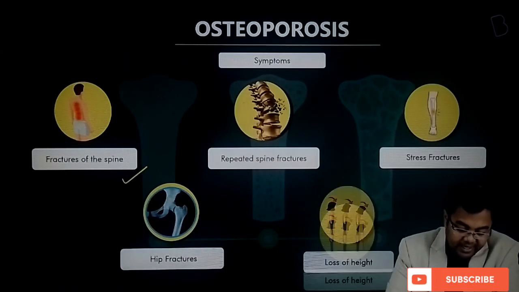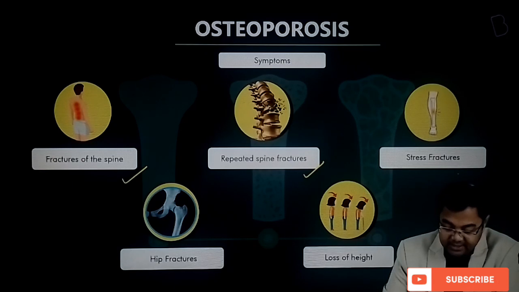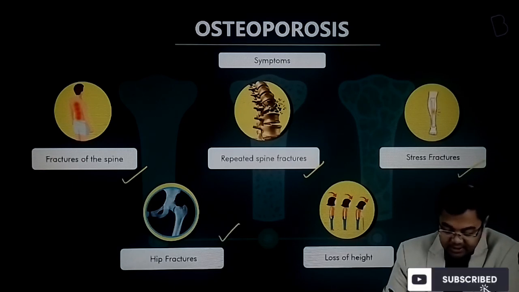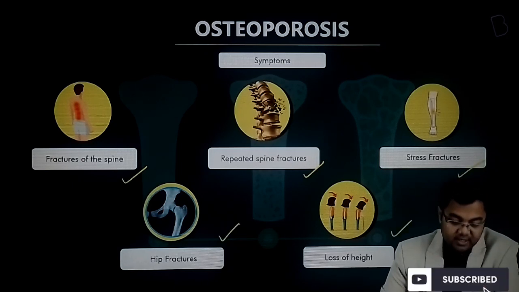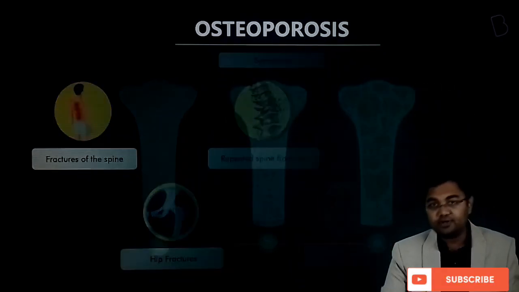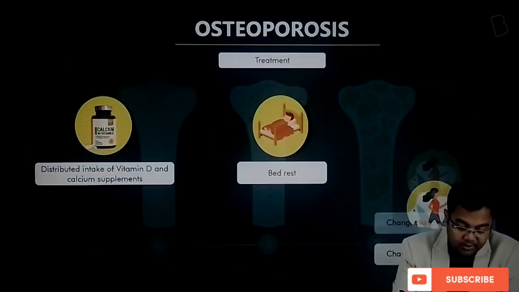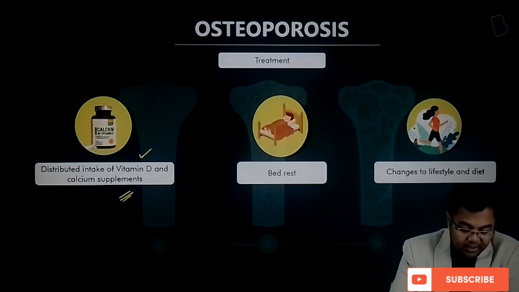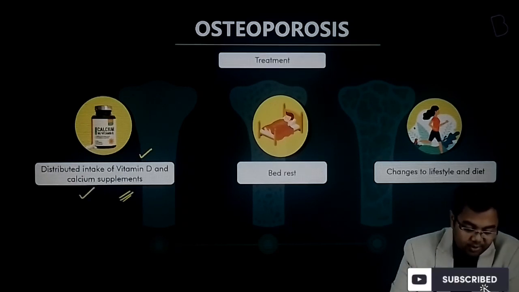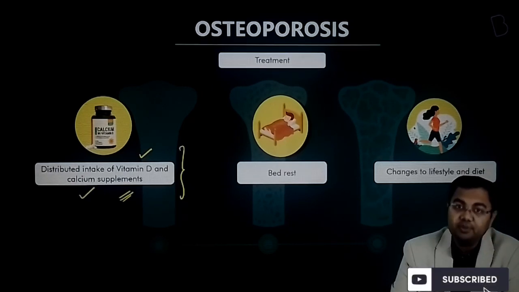So fracture of the spine, repeated spine fracture, stress fracture, hip fracture, loss of height, all these are some of the symptoms of osteoporosis. If you talk about the treatment, most importantly you need vitamin D and calcium. Why? Because these are the most important constituents of the bone.